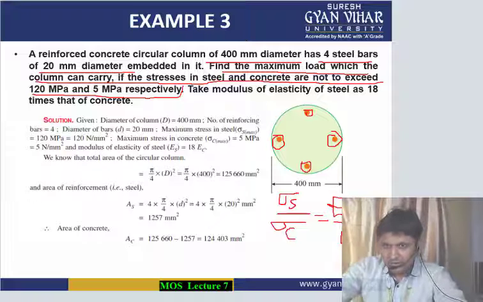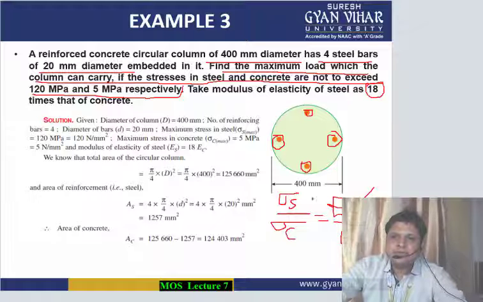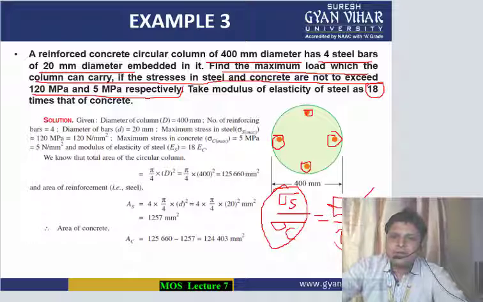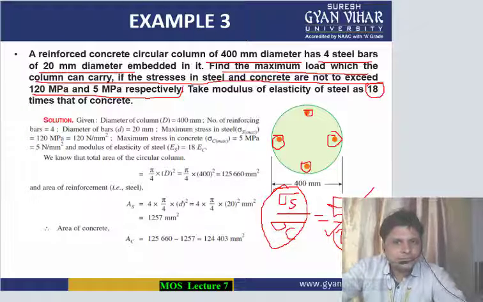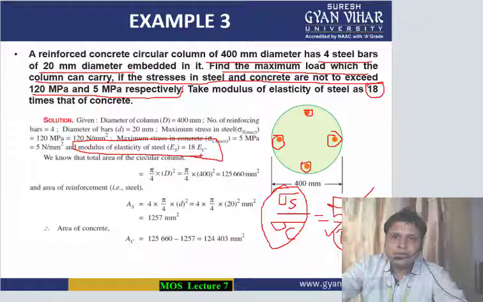Take the modular ratio of steel as 18. So if this particular ratio is given to you, for concrete also you can get the modulus of elasticity. Alright, 18 into EC will be the modulus of elasticity of steel.